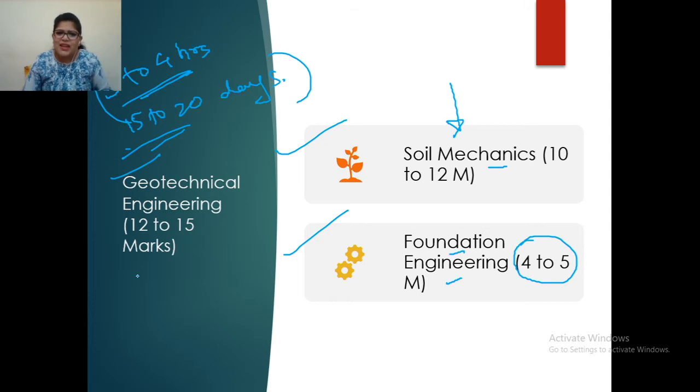If you have any problems related to concepts, you can always contact me, or we have faculties like Shah sir, who have been teaching these subjects for many years, so you can take their guidance related to this subject from our college. Okay, great. So this is about geotechnical engineering, and you have to invest daily 3 to 4 hours for about 15 to 20 days, and you will be pro in this subject.